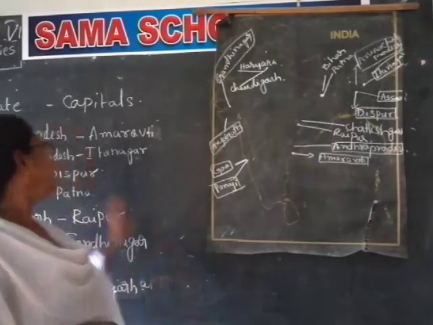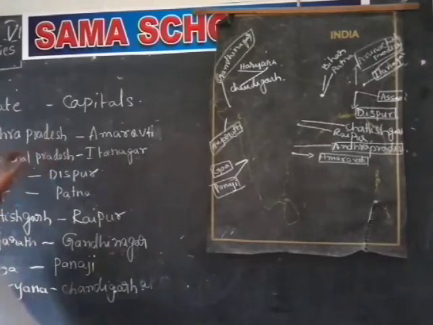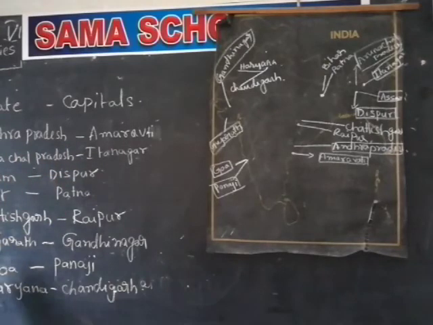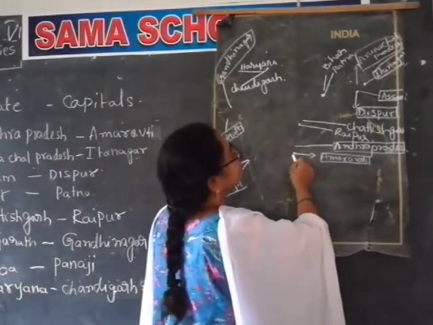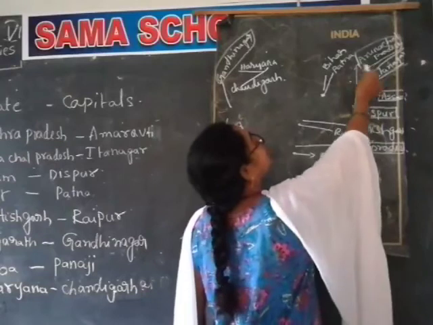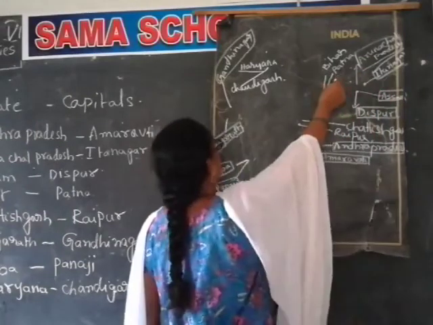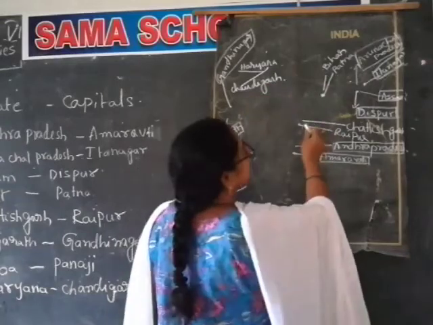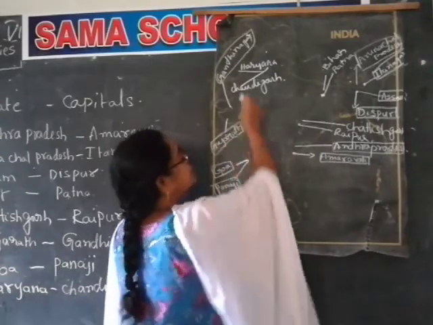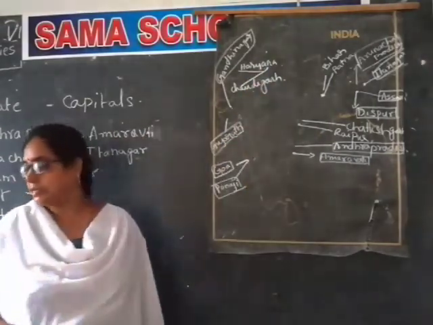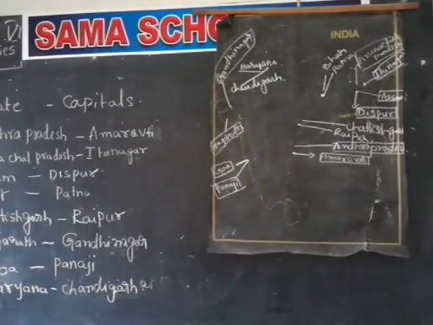Again I am telling: Andhra Pradesh, Amravati. Arunachal Pradesh, Itanagar. Assam, Dispur. Bihar, Patna. Chhattisgarh, Raipur. Gujarat, Gandhinagar. Goa, Panaji. Haryana, Chandigarh. Here you observe. 8 states are completed. Again, we write it up here.